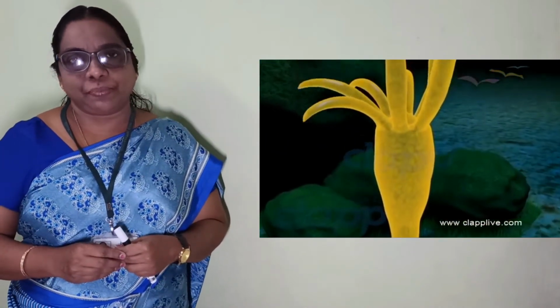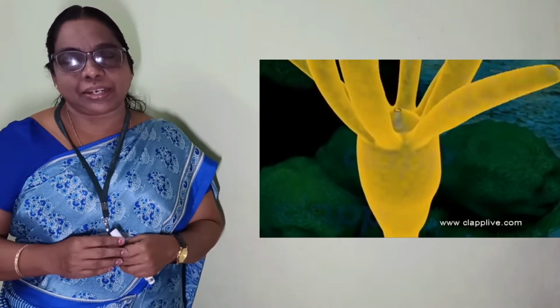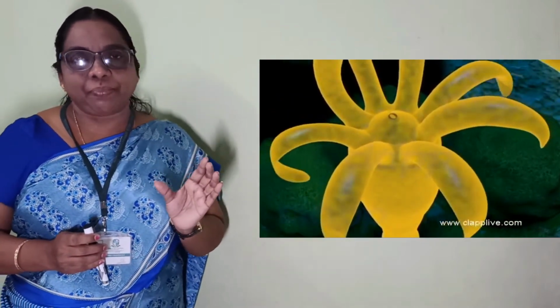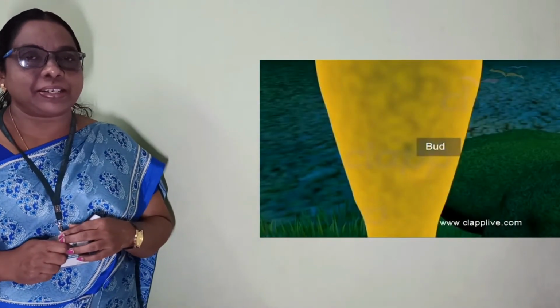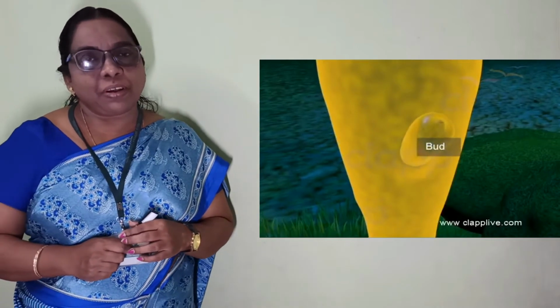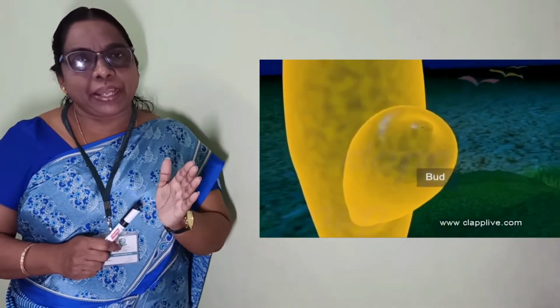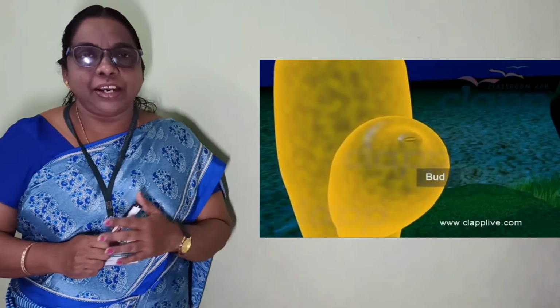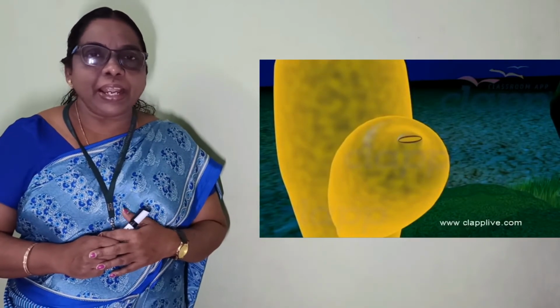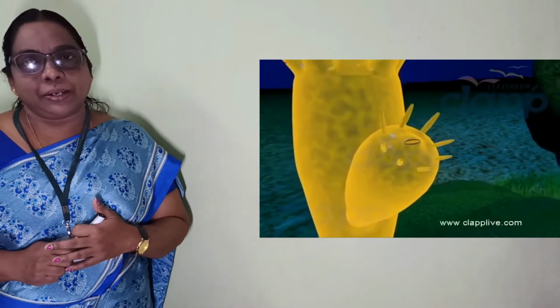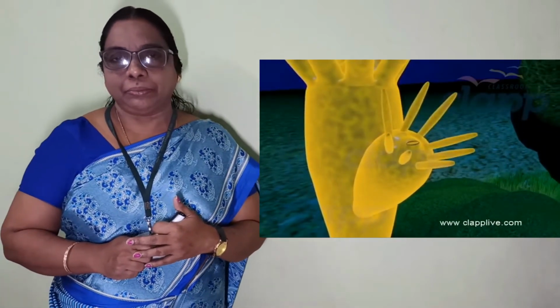Whenever a mass of cells is produced, this cluster of cells we call tissue. And obviously this tissue develops like an organ, and then it protrudes outside, and it is formed like a small bud. From the small bud, a group of finger-like projections arise, and these are called the tentacles. When the time comes, it may separate from the parent, and then it leads an individual life. Okay, that is the process called budding in hydra.